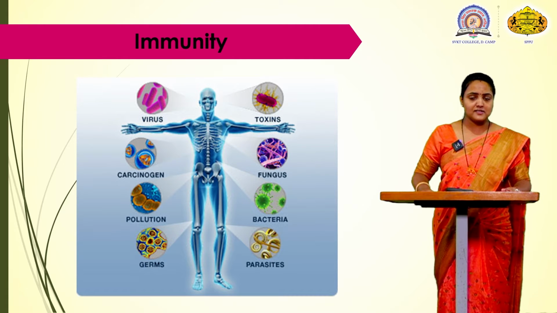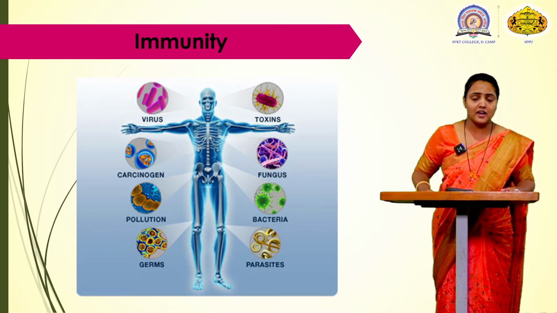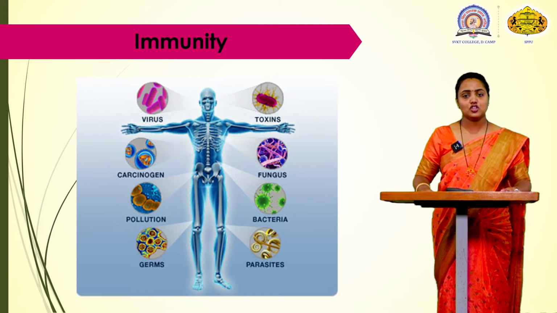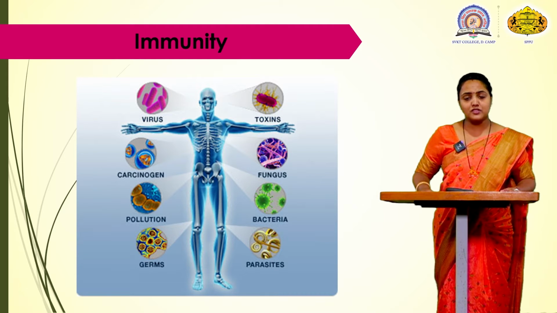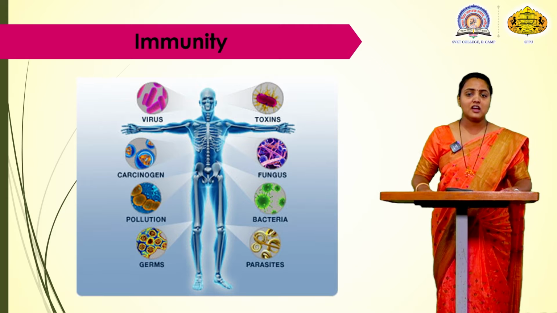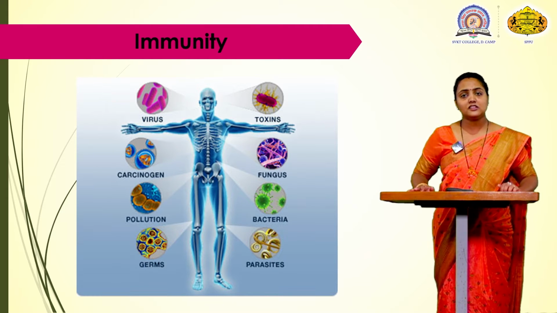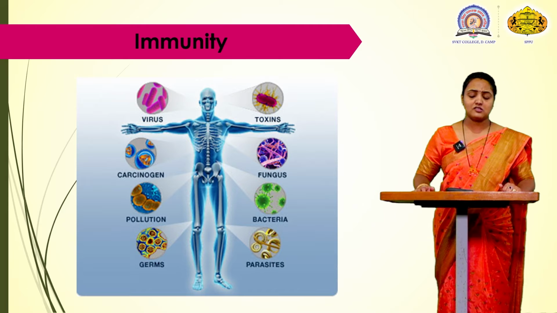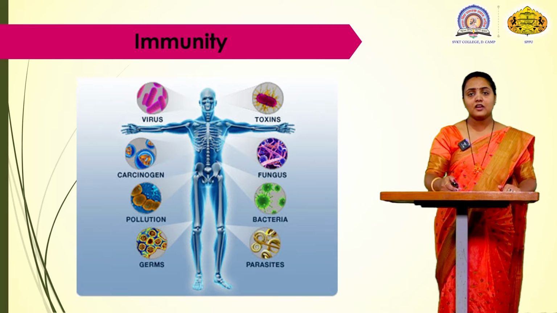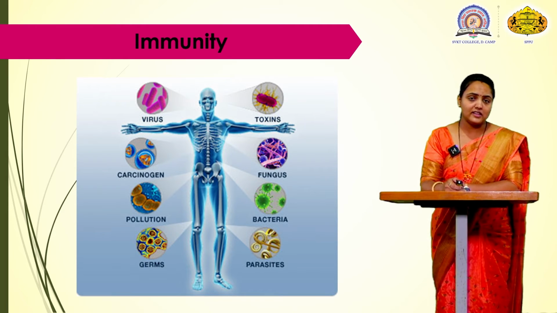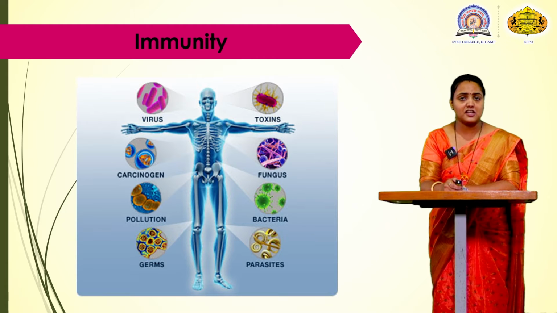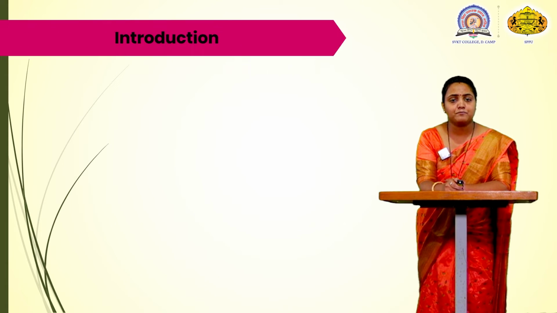So toxins, fungus, bacteria, parasites, germs, pollutions, carcinogenic agents and viruses. These are the various components present in the environment which can make us sick. And to keep our body healthy, our body has an immune power which keeps these substances away from us.